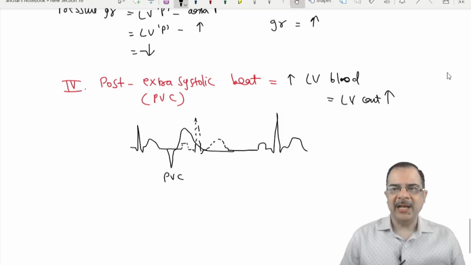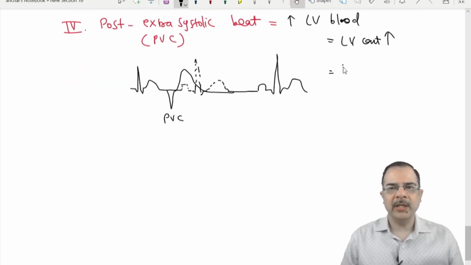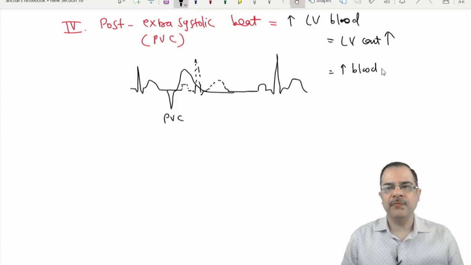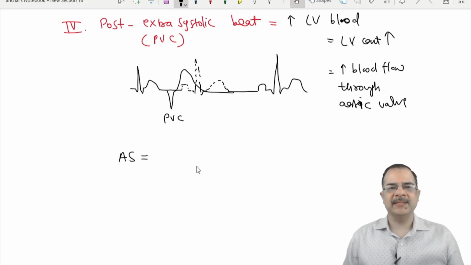Now, if the LV contractions increase, there will be increased blood flow through the aortic valve. So in a murmur of AS, in a post PVC beat, increased blood flow through the aortic valve, the murmur will increase.